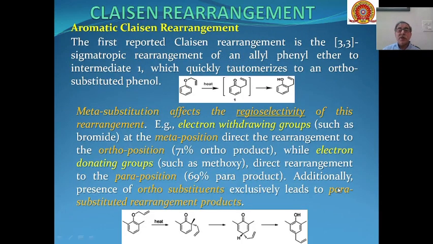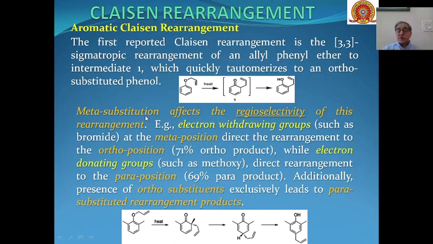So first of all, aromatic chelation rearrangement. It is the first reported chelation rearrangement, and here an allyl phenyl ether is converted into the product through 3,3 sigmatropic rearrangement to give us ortho substituted phenols as the product.